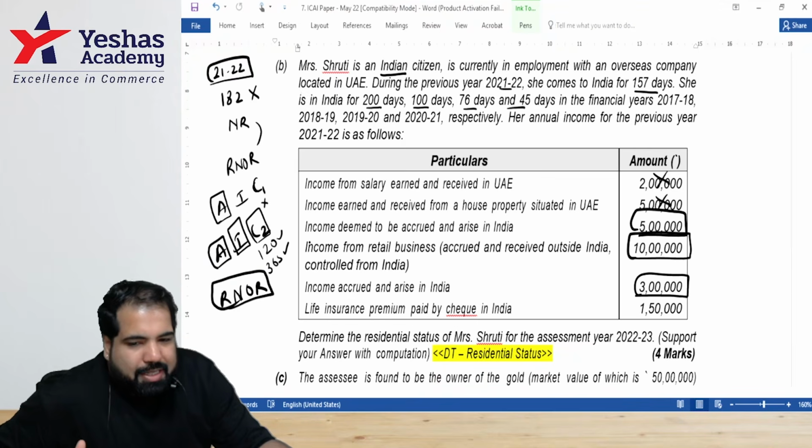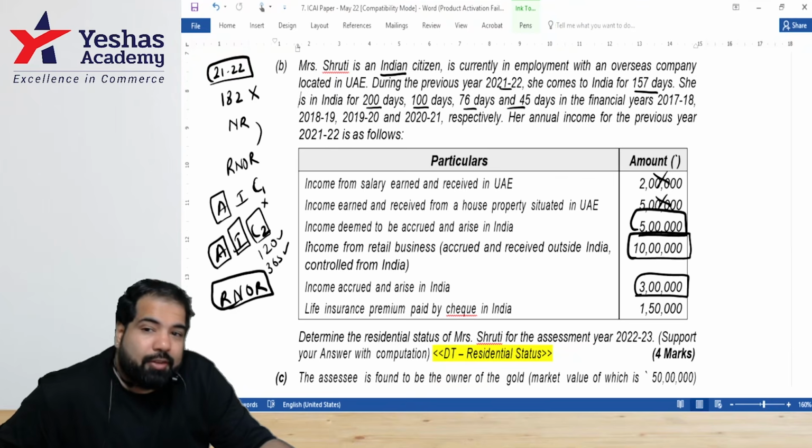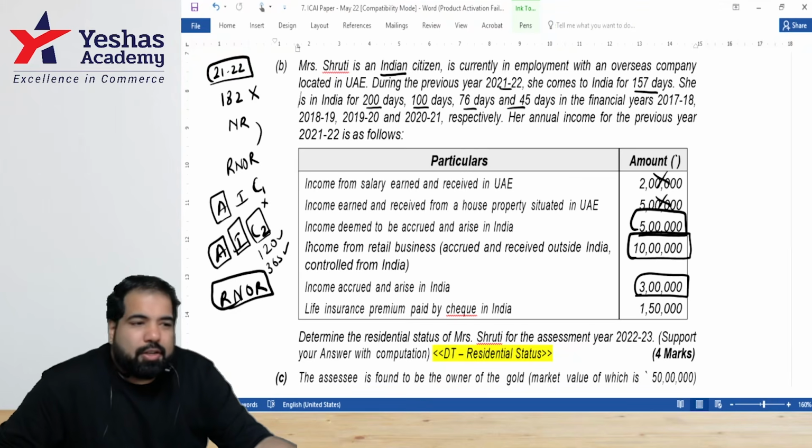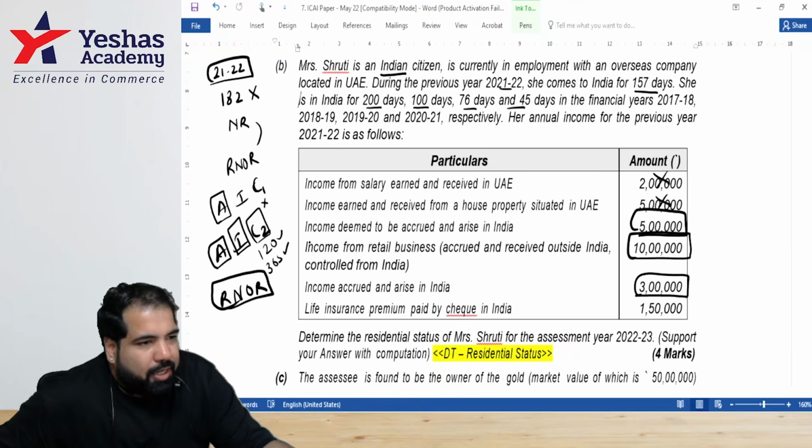All right. Start with facts, guys. Indian citizen, employment abroad in UAE. But sir, UAE does not have any tax, no? So it can be AIC 1 also. But see, UAE, you know. Which other countries you know or you don't know. So unless they specify, we can't assume. Yes. All right. Next, you will put the facts. That is, stay in India this year is 157. Last 4 preceding years is 421. That is what you will put.